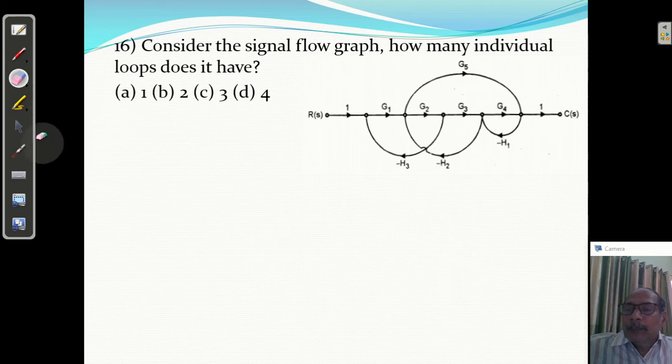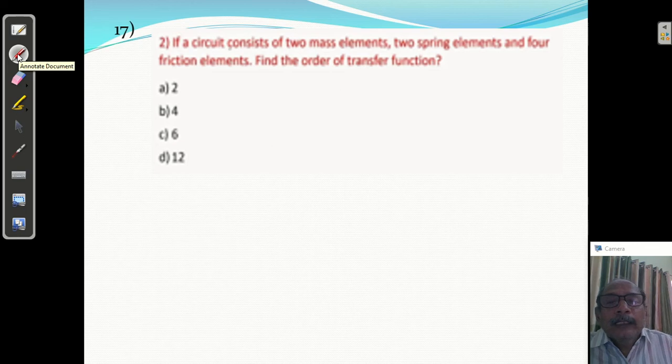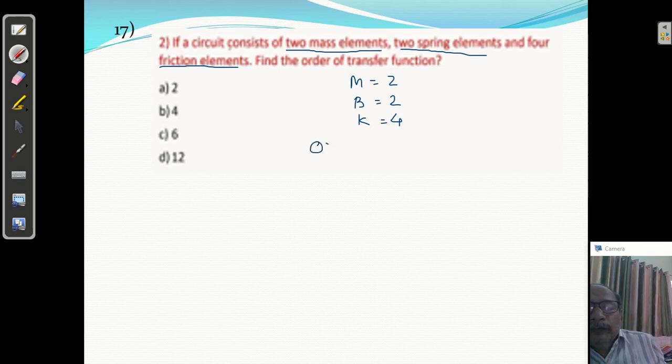Next is question number 17. If a circuit consists of two mass elements, two spring elements, and four frictional elements, मतलब M is given 2, B is given 2 and K is given 4. Find the order of the transfer function. What is the order of the transfer function?